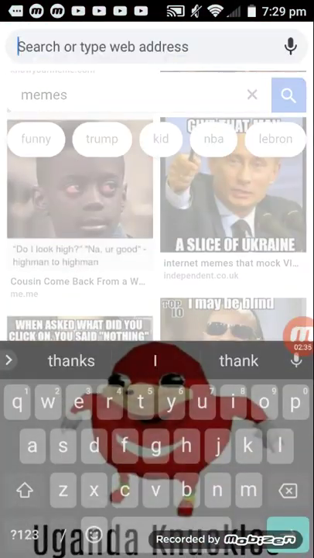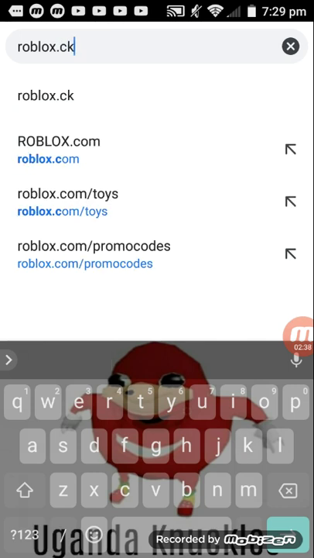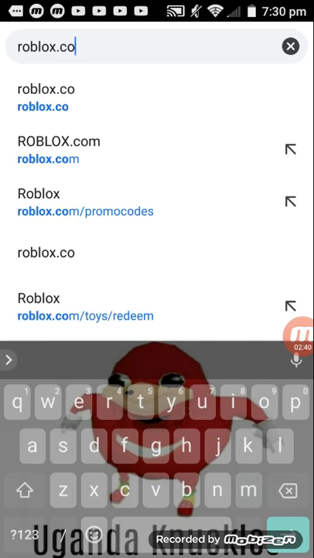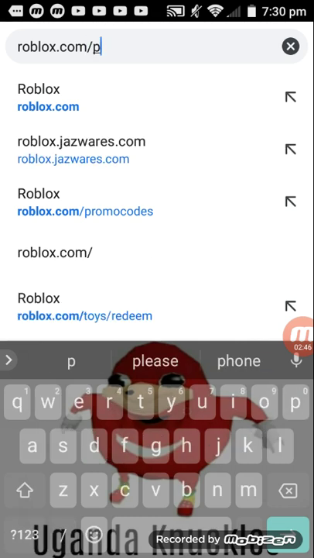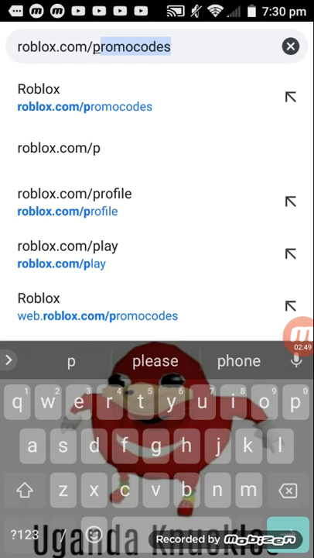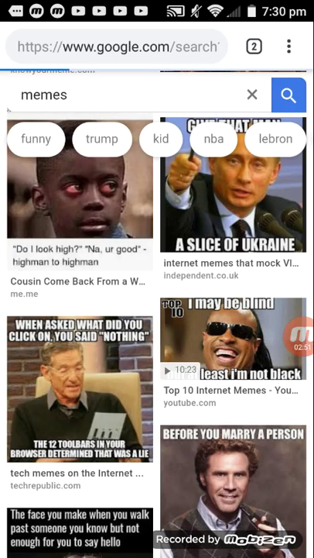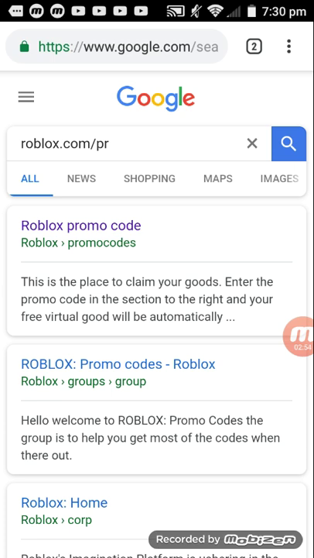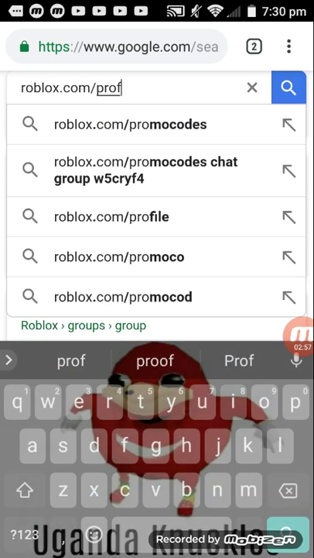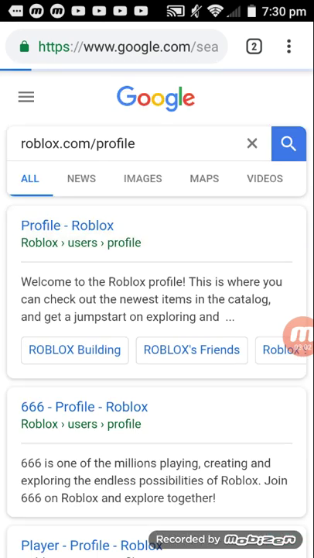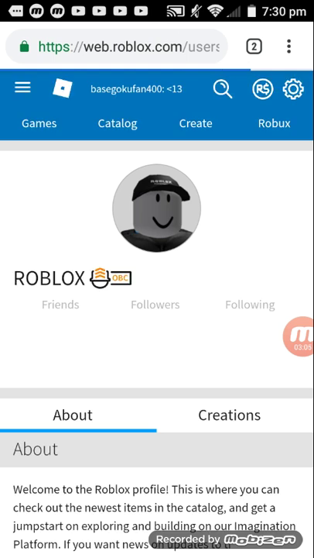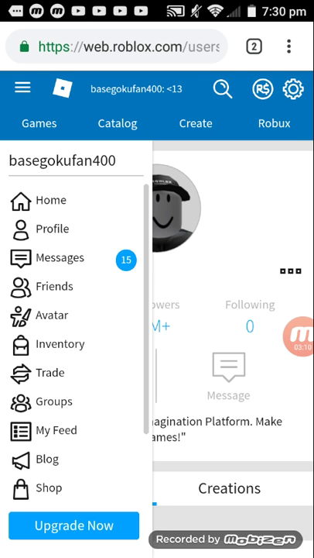roblox.com/profile. Then you click the first thing that pops up, and you click your profile.